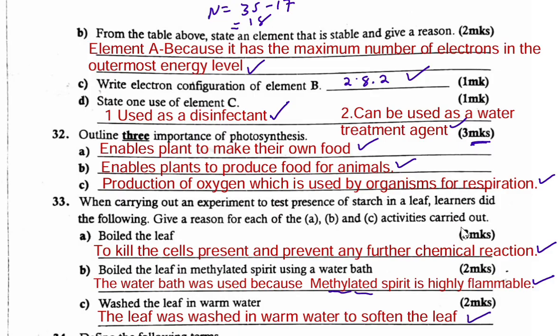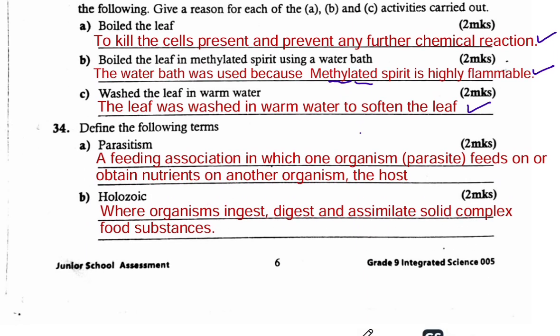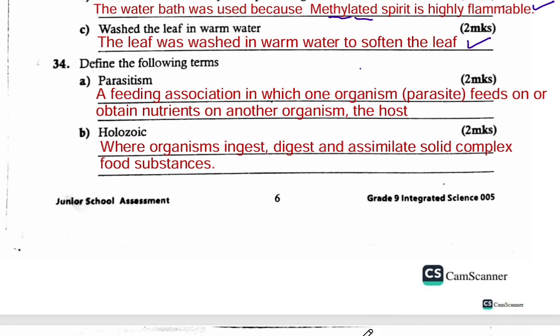So those are 6 marks. That is how you can explain, direct to the answer, direct to the point. Question number 34, define the following terms. A, parasitism, and then B, holozoic.